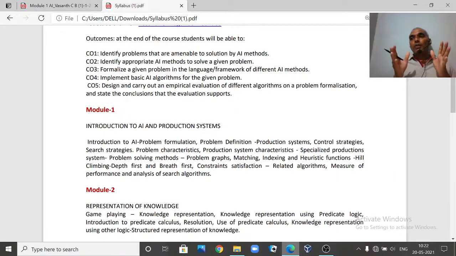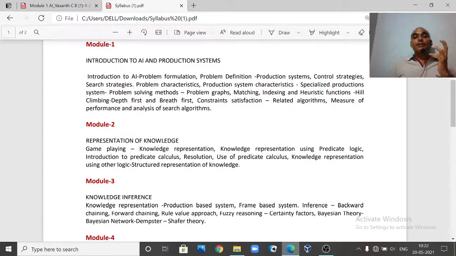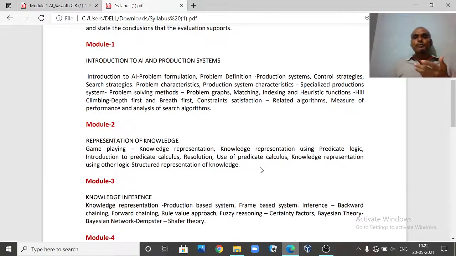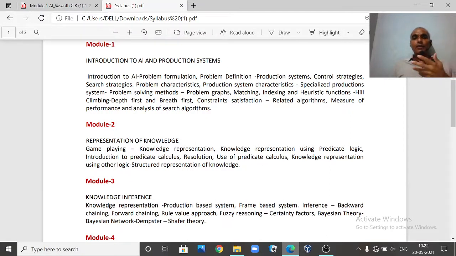In the second module we'll be talking about knowledge. What is knowledge, what is knowledge representation, and what are the different methods we have to represent knowledge, like we start with propositional logic, then predicate logic, then predicate calculus, and how to reason with the knowledge. Those things we are going to discuss in our second module.